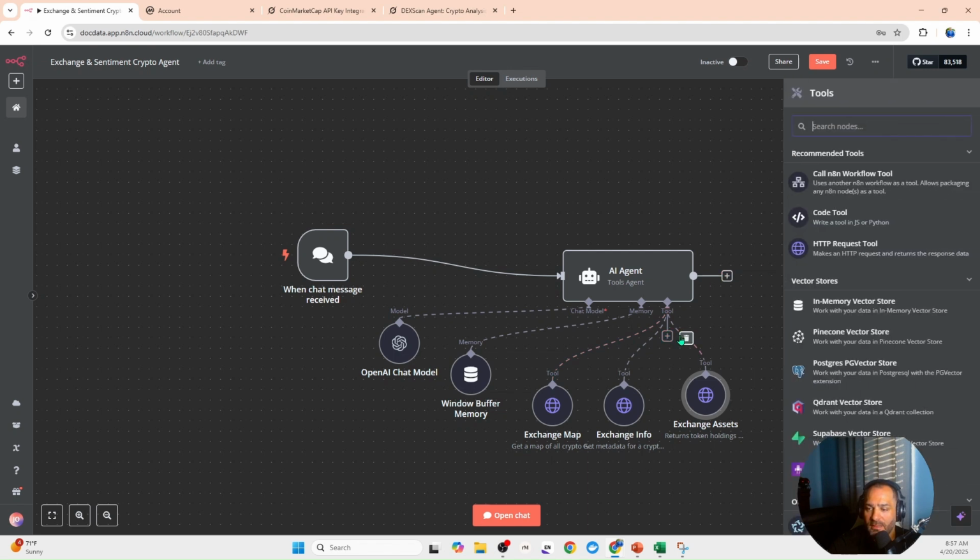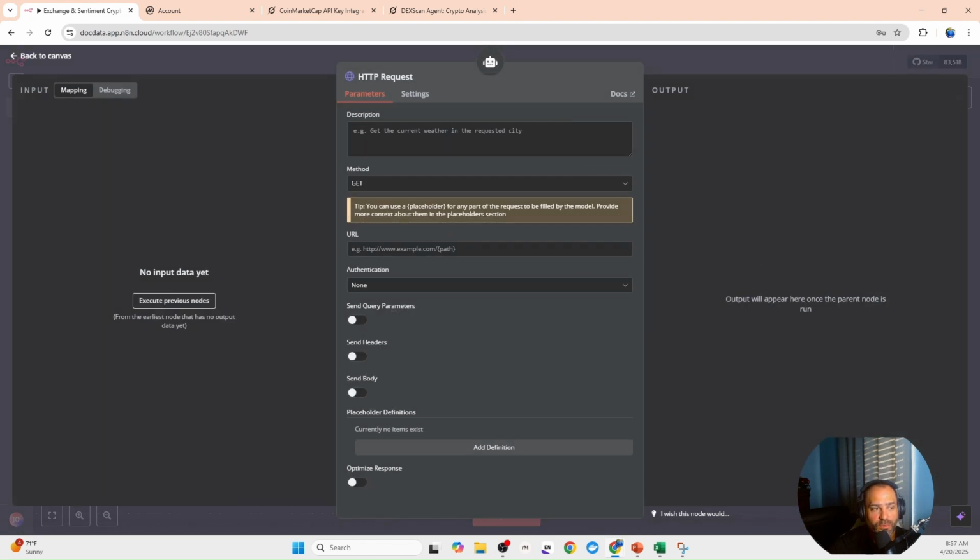So now we hit the plus, we have 2 more to go. So now we have the HTTP tool. And now we're going to make the CMC 100 index. All right. So this is going to get us the CMC 100 index information. And now here's the description of what it does.